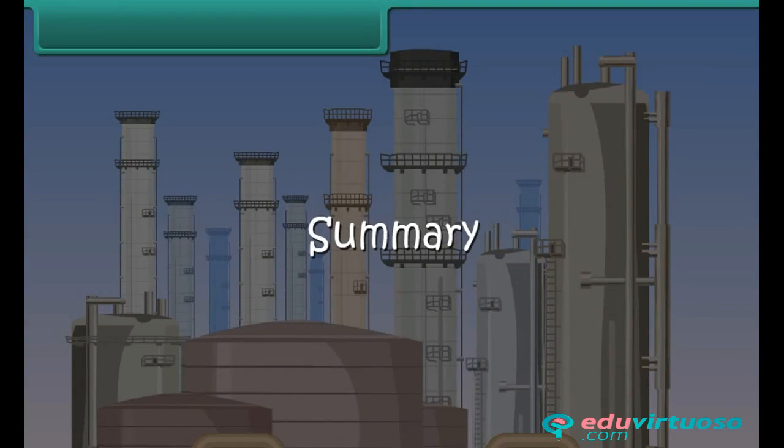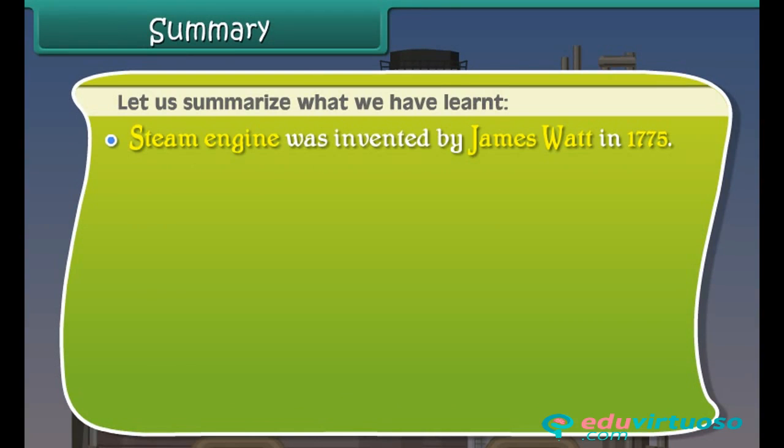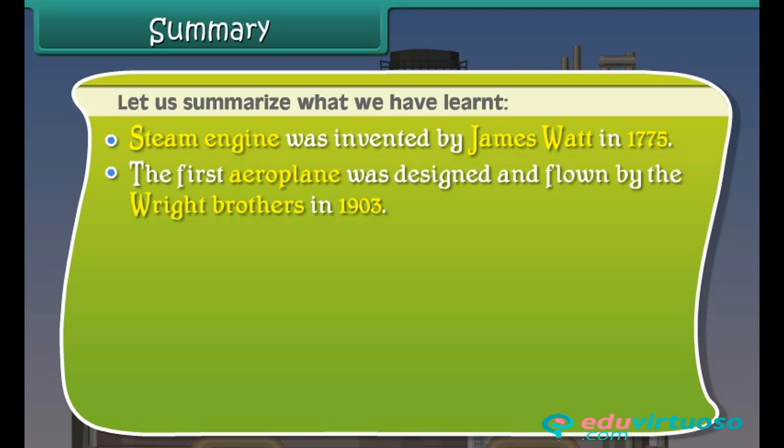Summary. Let us summarize what we have learned. Steam engine was invented by James Watt in 1775. The first aeroplane was designed and flown by the Wright Brothers in 1903.